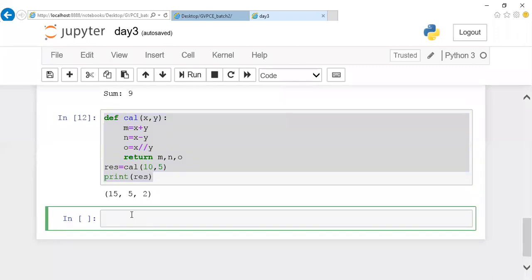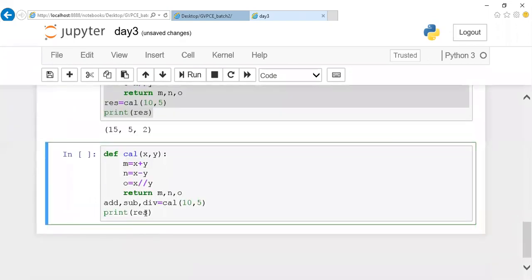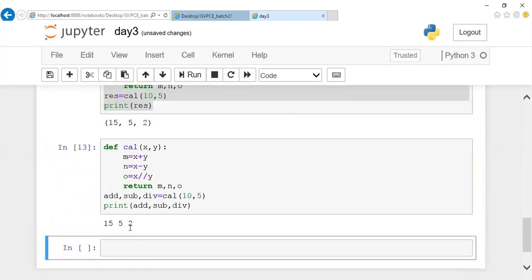Print result or should not be kept, case sensitive. Okay, so if I want the output to be accessed separately, I can mention addition, subtraction, division like this, and you can have a separate variable for receiving all three outputs, and you can mention like this: add, comma, subtract, comma, division. Okay, clear.